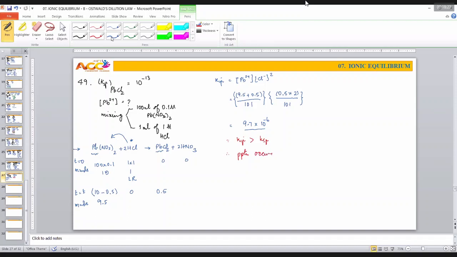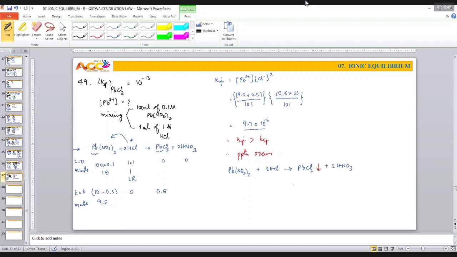And if it is so, now I should write the equation: Pb(NO3)2 plus 2 moles of HCl gives you PbCl2, plus 2 moles of nitric acid.